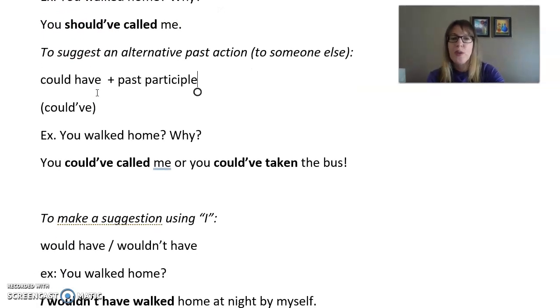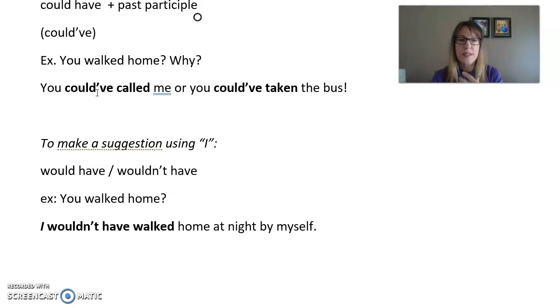Okay, now if you want to tell somebody what you personally would have done instead of them, so when you're using I, when you're talking about yourself, then you're going to use would, or the negative wouldn't, with have, of course, because we're talking about the past, and then past participle.